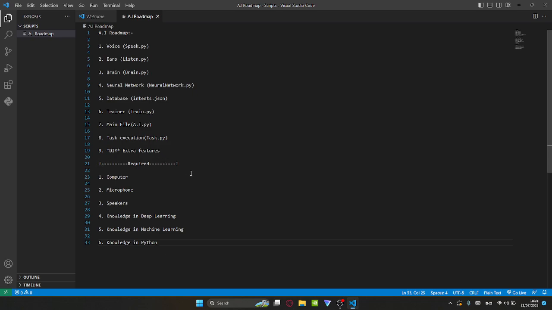So before I start, we're going to look at required stuff, because if you don't have these we can't do all of this. So first you need a computer, of course, or else how are you going to code. Then you need a microphone. If you don't have a microphone, I'll tell you what you can do. You need speakers, and if you don't have speakers, I'll still tell you what you can do.